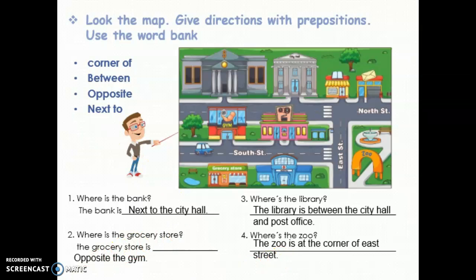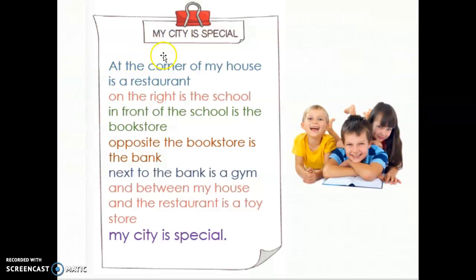Now continue. We have my city is special. Why my city is special? Because at the corner of my house is a restaurant. On the right is the school. In front of the school is the bookstore. Opposite the bookstore is the bank. Next to the bank is a gym. And between my house and the restaurant is a toy store. My city is special. Okay, students.